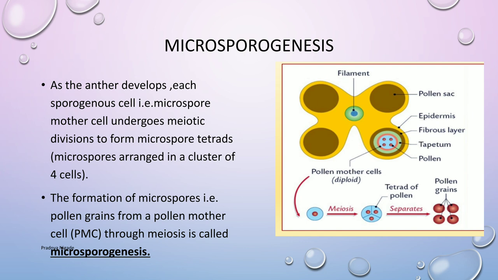Now, what is meant by tetrad? As you can see in the diagram, tetrads are nothing but a cluster of 4 cells. So, the formation of microspores or pollen grains by the meiosis of a diploid microspore mother cell is called microsporogenesis. I will once again repeat the definition. Formation of microspores, that is pollen grains, from a pollen mother cell or microspore mother cell is known as microsporogenesis. Now let's move to the next part.